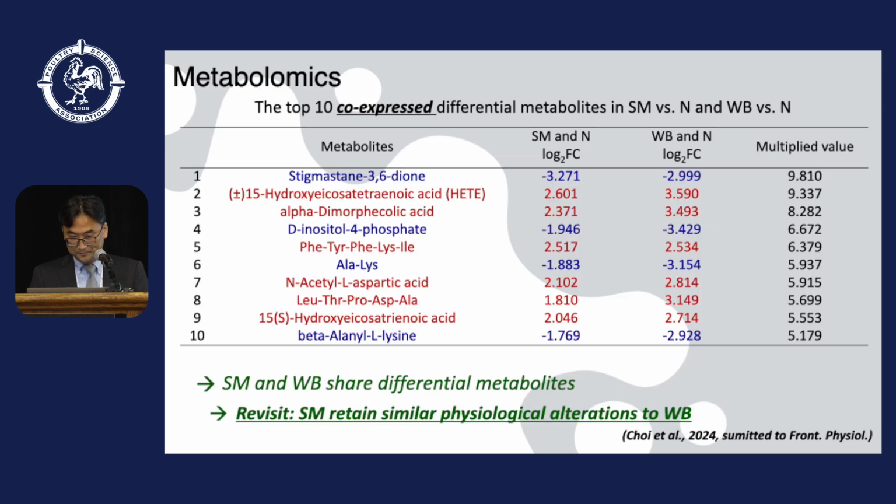Interestingly, this metabolomics study also showed that differential metabolites were shared between spaghetti meat and woody breast. This table shows the co-expressed differential metabolites in spaghetti meat and woody breast, and this result again indicated that spaghetti meat may retain similar physiological alterations to woody breast.